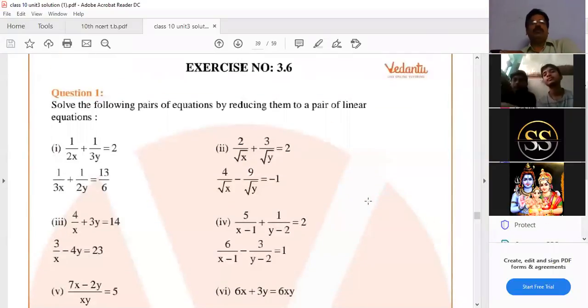What you have to do is, up to 3.5 you have to complete in the class book without any pending. Up to exercise 3.5 you have to complete it, exercise 3.5. And on Sunday there is an exam in polynomials, a Google Forms online exam only in polynomials.